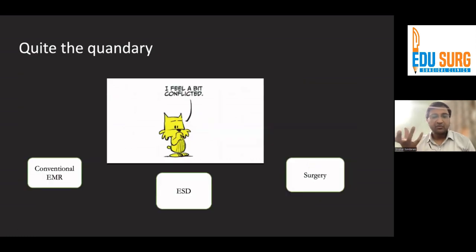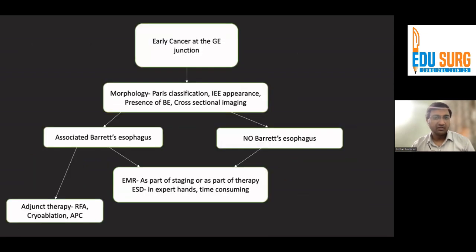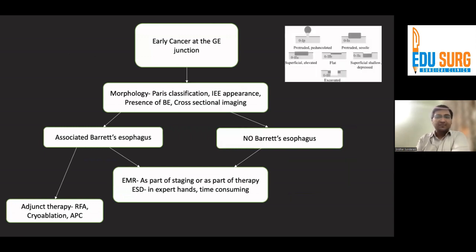Now, the issue is, when do you do a conventional EMR, when do you do an ESD, and when do you send for surgery? So if you actually have an early cancer at the GE junction, you really need to decide if a patient is suitable for endoscopic resection or not. So you largely depend on the Paris classification, wherein you look at the Paris types. Anything with Paris 2C or Paris 3 cannot be endoscopically removed, and it is best that these are sent for surgery.